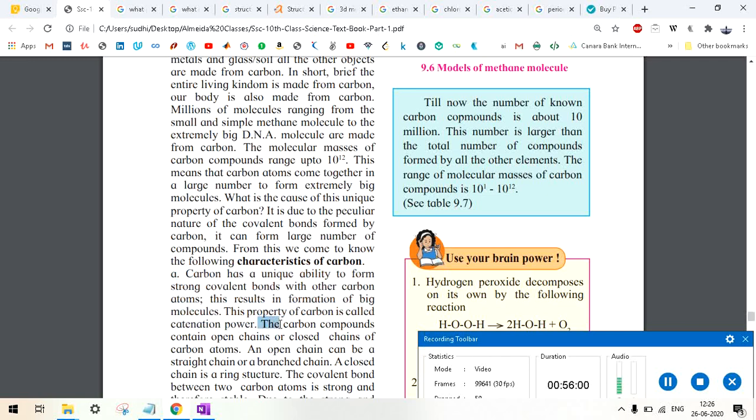The carbon compounds contain open chains and closed chains of carbon atoms. Now I completely understand if you do not get what an open chain and closed chain are, but you need not worry about it. You will read it. An open chain can be a straight chain or a branched chain. Open chain has two categories, straight and branched, and a closed chain is a ring structure.